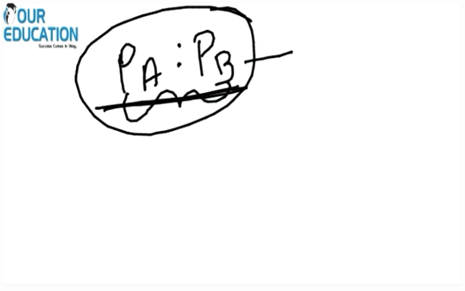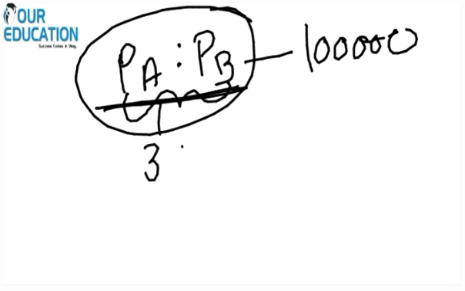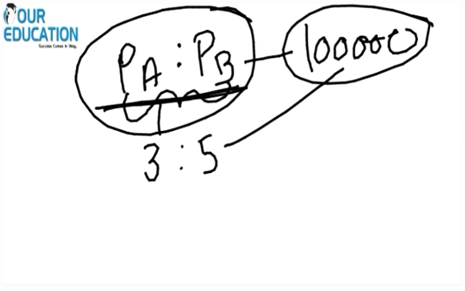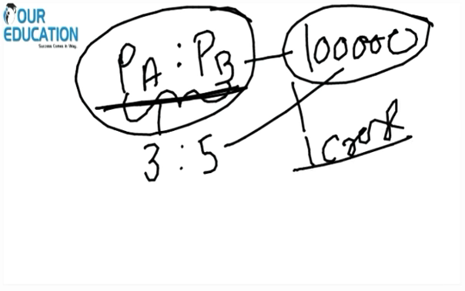Whatever the profit, if the question says there is a profit of 1 lakh, and suppose the ratio is 3:5, this 1 lakh will be divided in the ratio of 3:5. Even if the venture gets a profit of 1 crore, it will be divided between these two partners in the ratio of 3:5.